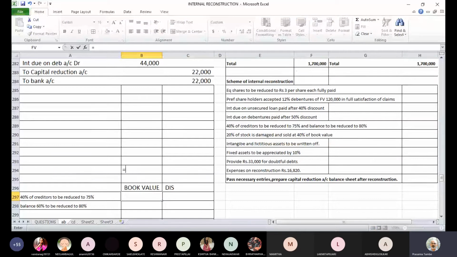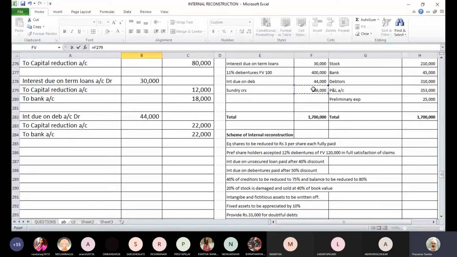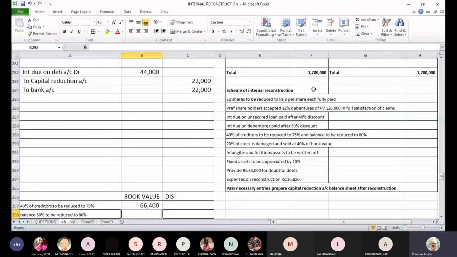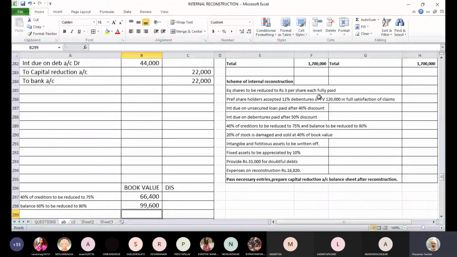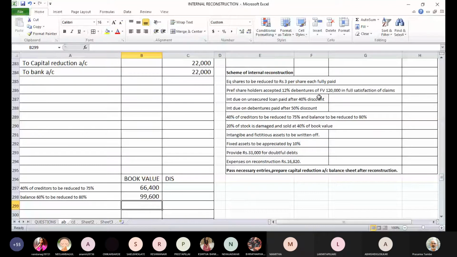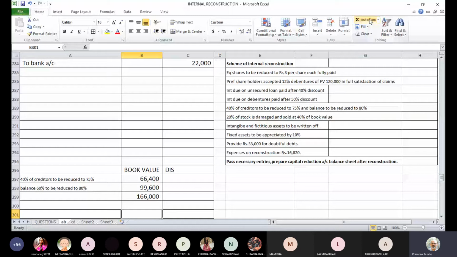What is the total balance of creditors? It is 1,66,000. So 40% comes to 66,400. And the remaining 60% creditors are 99,600. Now, if you see the first part of it, it says 40% of the creditors to be reduced to 75%. What does it mean? They are offering the discount of 25%.